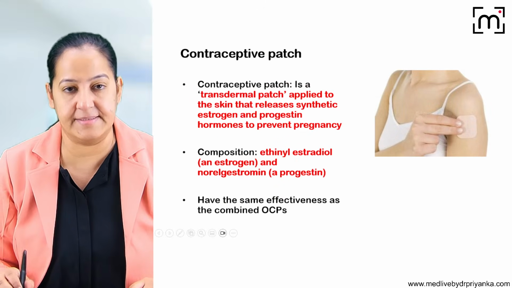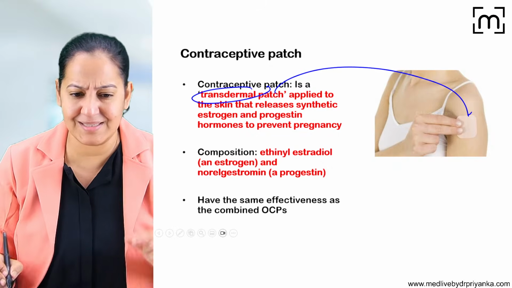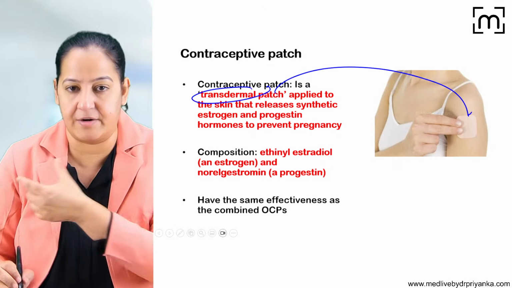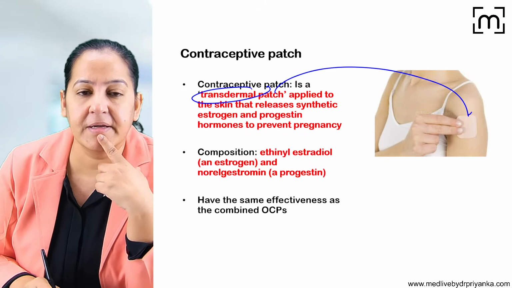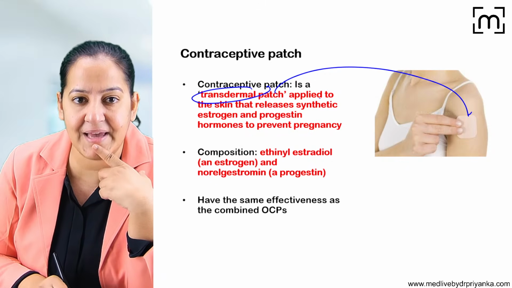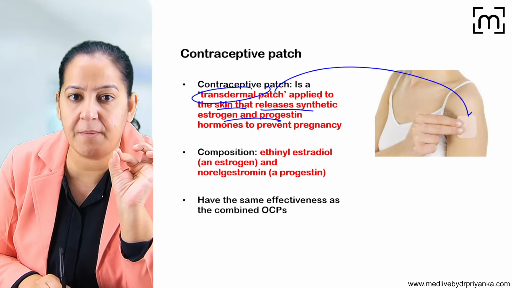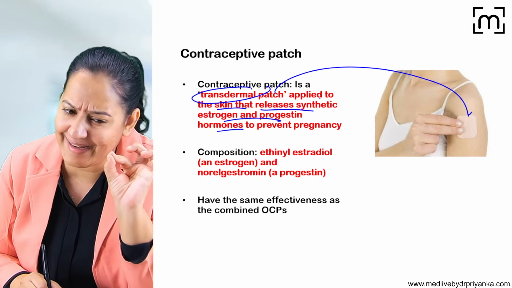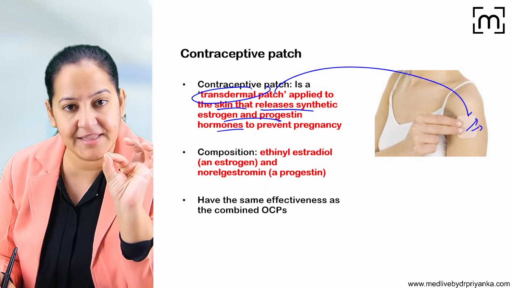So that is there. There are certain transdermal patches available. Can you see the patch? It is like a sticker. You just stick it anywhere, any part of the body of the female partner. So these are transdermal patches. They have to be applied on the skin. They release the estrogen and progesterone hormone in the blood daily, a little bit of amount daily, like the OCPs only.